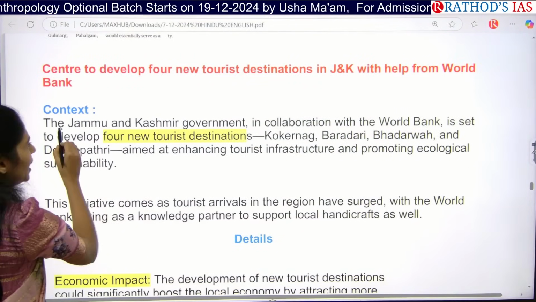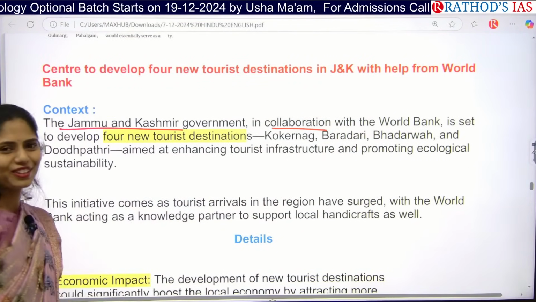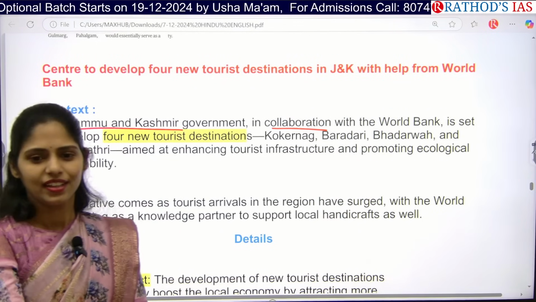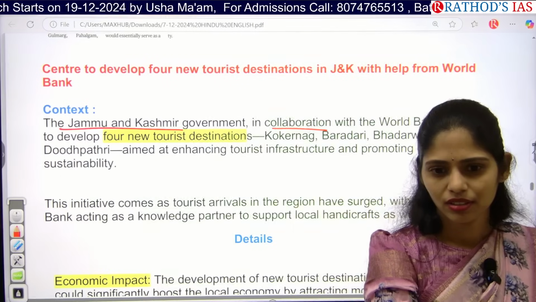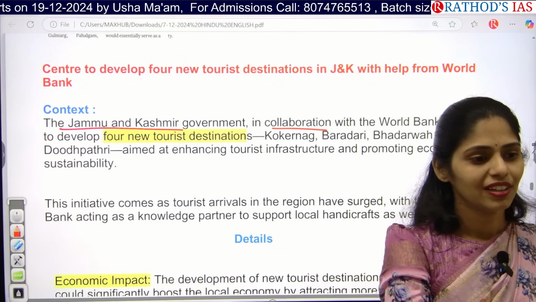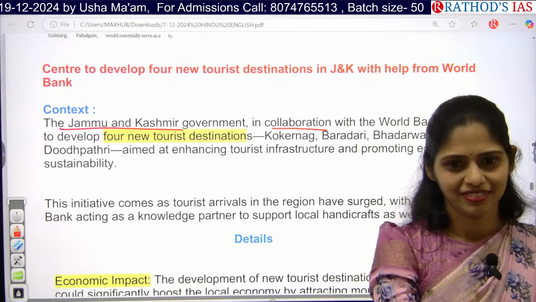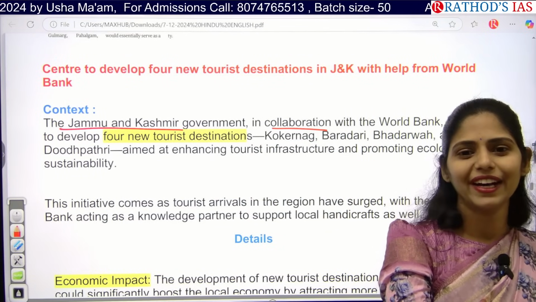So now the Jammu and Kashmir government is in collaboration with the World Bank. So what is the World Bank? Again, when was the World Bank established? 1940? After the Second World War. The Second World War ended in?